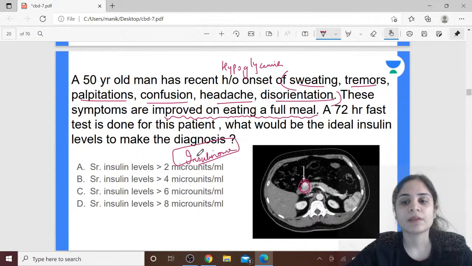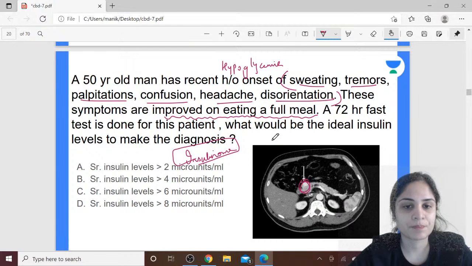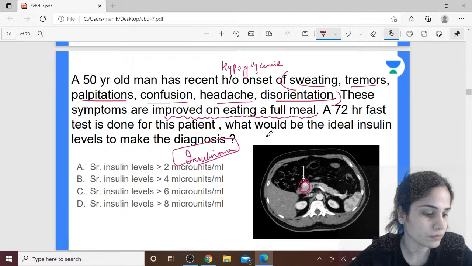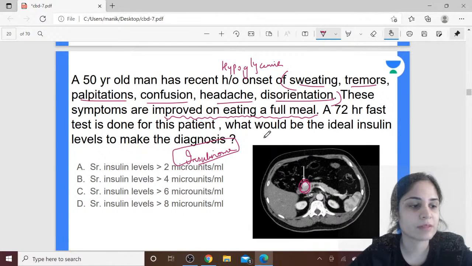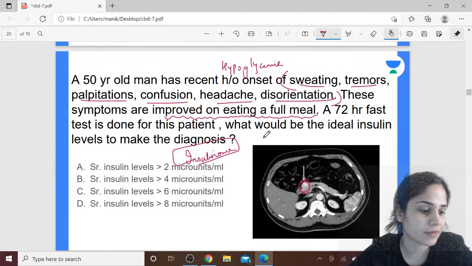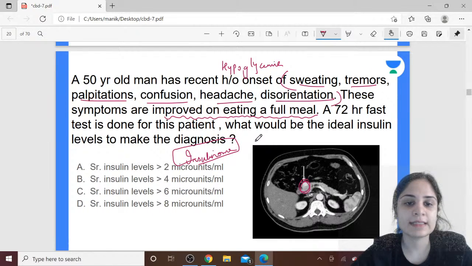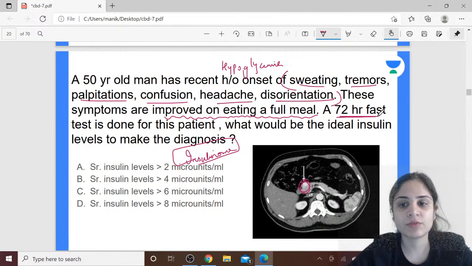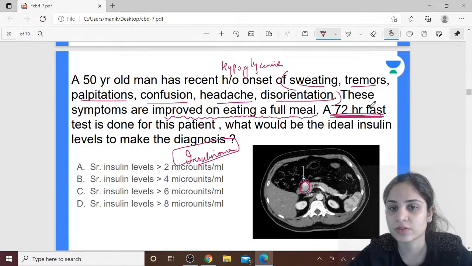So can you tell me, when you do a 72-hour fast test, according to the guidelines, what are the ideal insulin levels to make the diagnosis? NAN-PK is saying serum insulin levels more than 6 microunits per ml. Any other answers? See, ideally, if the patient is fasting for 72 hours, his serum insulin levels should be quite low, because he's not eating anything, he's already hypoglycemic, so production of insulin should be less.